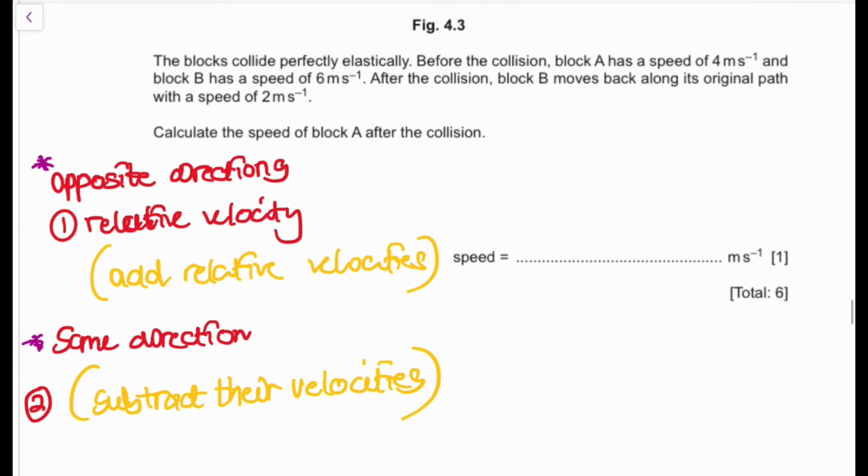Okay, so whenever you see opposite directions in momentum questions, be it separation or approach, opposite, you're going to add. Same, you're going to subtract. How do I memorize this? Well, same starts with an S, meaning subtract. Opposite has two Ps, which to me look like Ds that are flipped down, so it's going to be add. Right, so I've always thought of it in my mind as opposite, add; same, S, subtract.